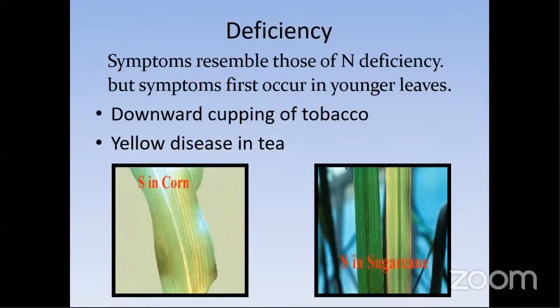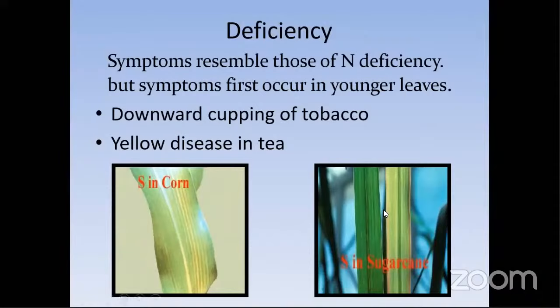We can see typical symptoms in a few crops, like downward cupping of tobacco. In tobacco growing areas, especially in the southern districts of Andhra Pradesh, we can see this type of symptom. And also yellow disease in tea. In the tea estate, if there is any deficiency of sulfur, we can see yellow disease in tea.